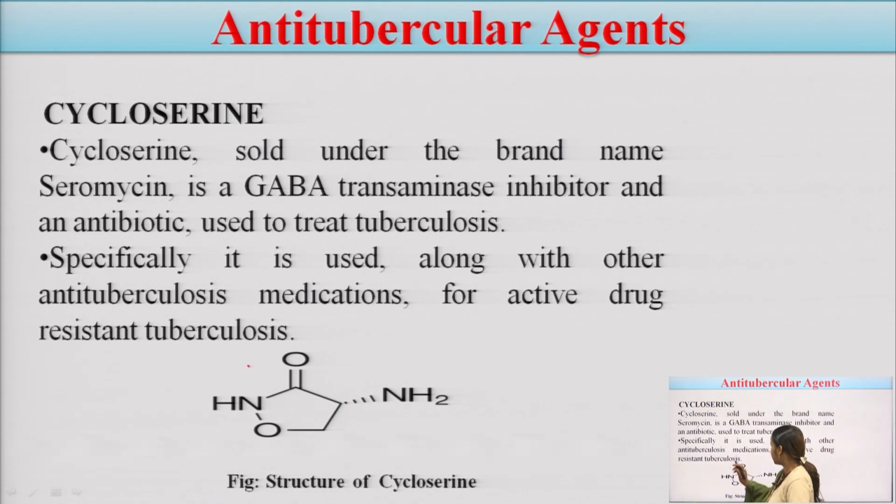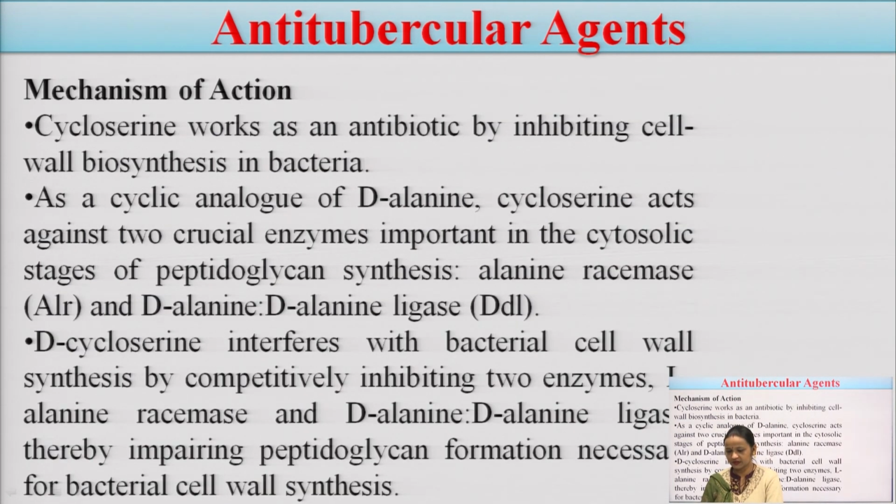The structure you can see here. It works as an antibiotic by inhibiting cell wall biosynthesis. How? As a cyclic analog of D-alanine, it acts against two enzymes: alanine racemase and D-alanine ligase. By interrupting these enzymes' action, it interferes with bacterial cell wall synthesis. Because cell wall synthesis will not take place, it leads to bacterial death.